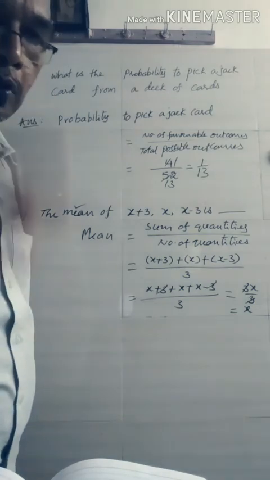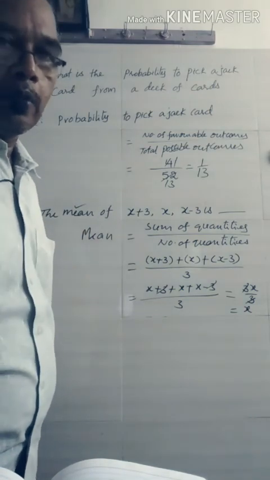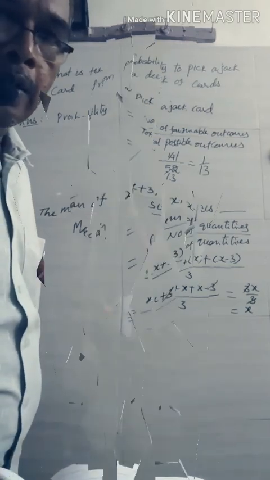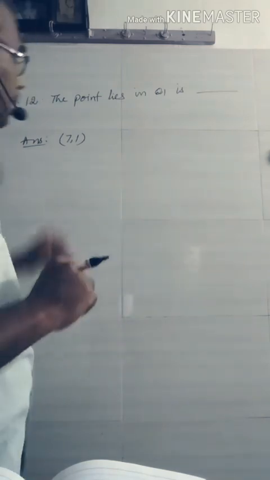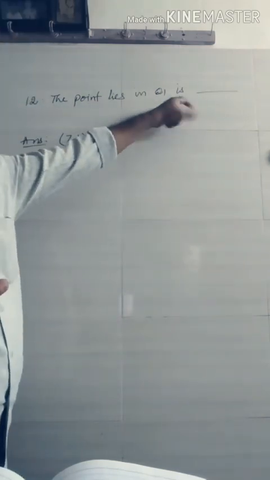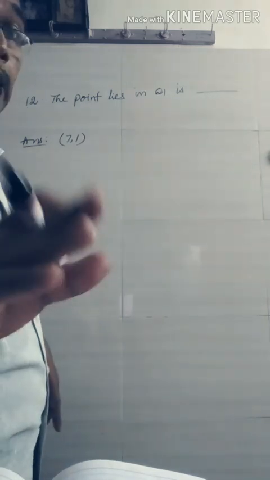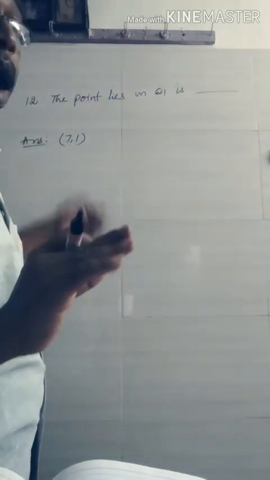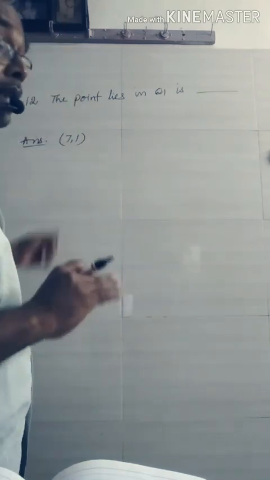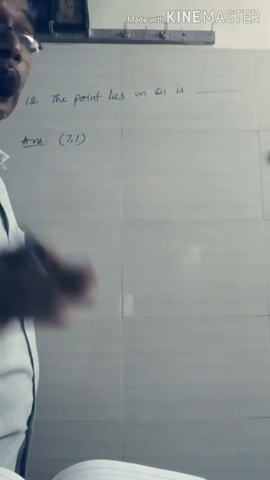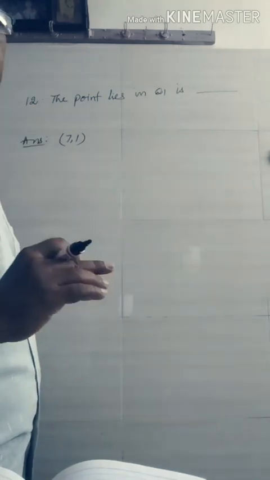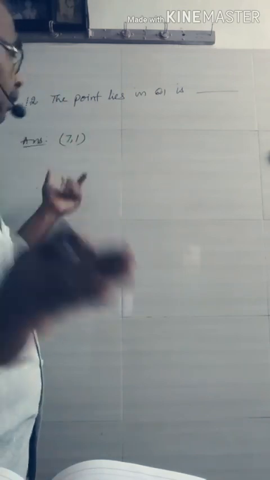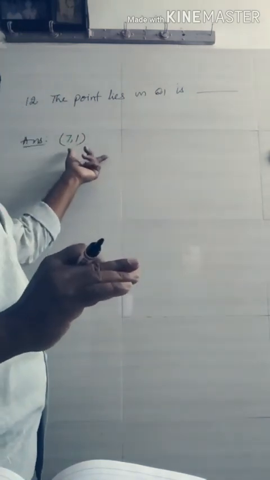Okay. Now we move to the last question of section 1. It's also a very simple question. The point that lies in quadrant 1 is dash. There are 4 options in the given question paper, but I do not write all those 4 options here. I simply write the answer. Already you know it. Quadrant 1 means both x coordinate and y coordinate are positive numbers. Hence, among those given 4 options, (7, 1) is the suitable answer.